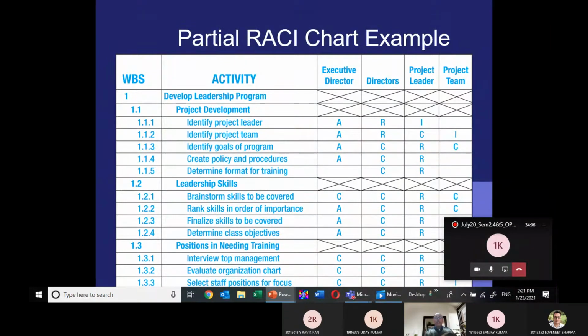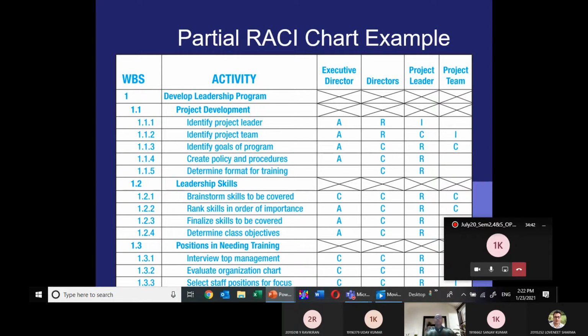Similarly, if you go one ahead in the work breakdown structure, 1.1.4 is create policy and procedure. I am taking 1.1.2, WBS 1.1.2, and the activity name is identify project team. Who is responsible for identifying the project team?